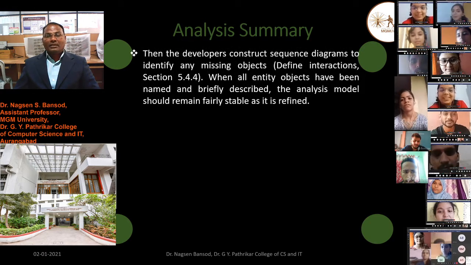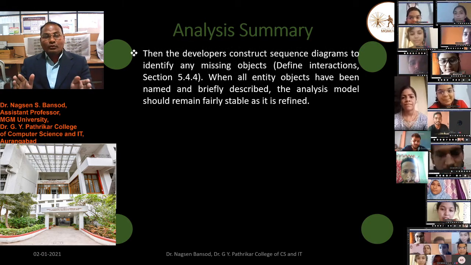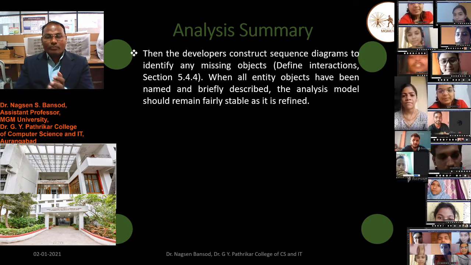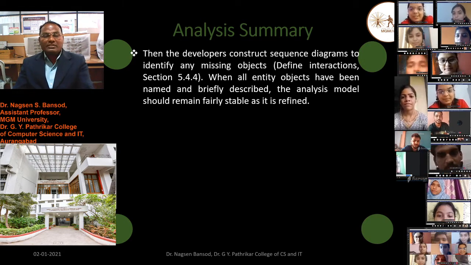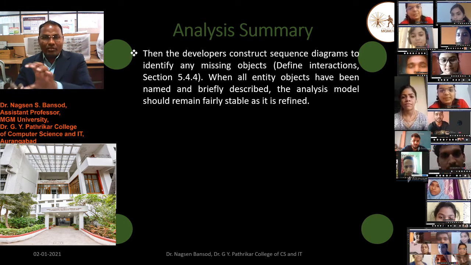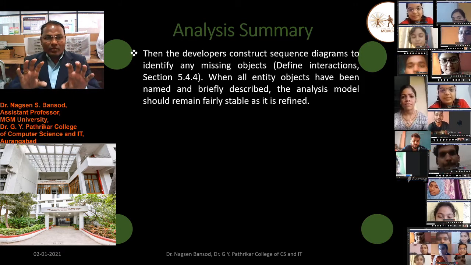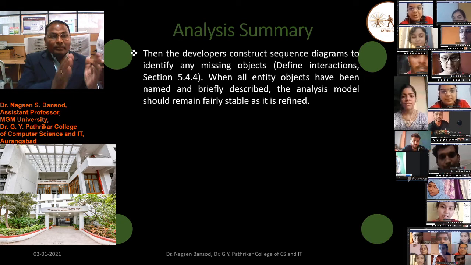Then the developer constructs a sequence diagram to identify any missing objects. In the previous lecture we discussed the sequence diagram. Why is the sequence diagram required? To identify the missing object.